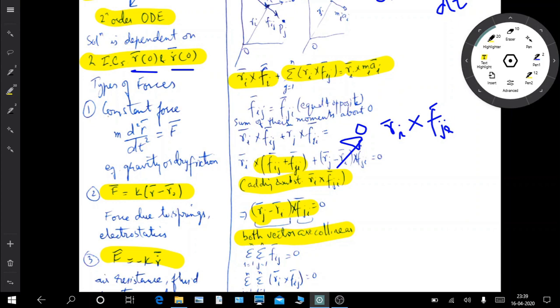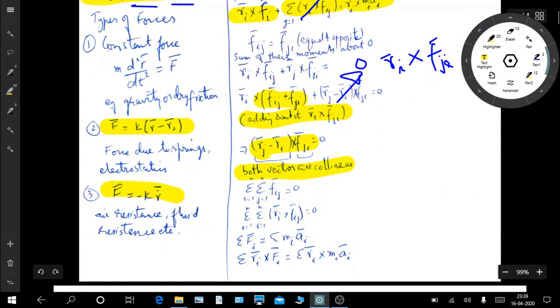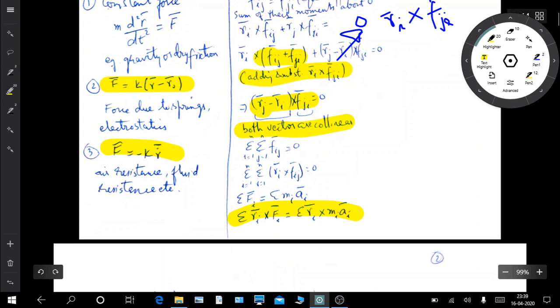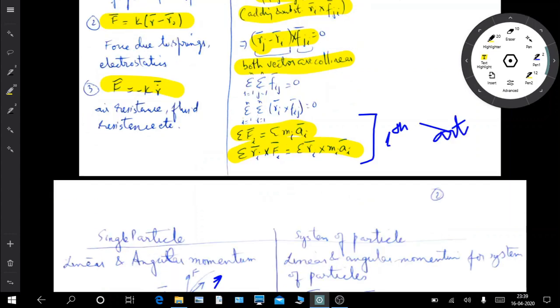So here also in the cross product, this quantity again is 0. So what we are left with is this quantity: sigma Ri cross Fi is equal to Ri cross Mi Ai, and this also. So these are the equations for the ith particle.